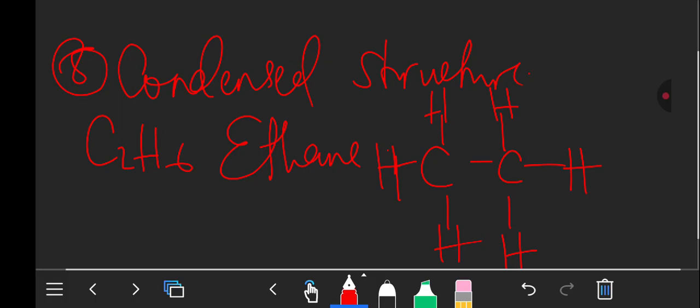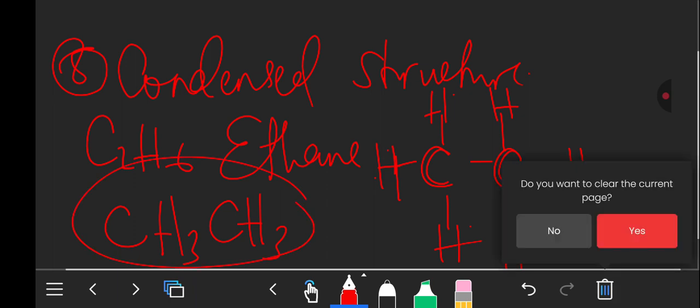Then how can you represent it using a condensed structure? We're going to start with this. We have carbon bonded to 3 hydrogens, so we just say CH3. Then we have another carbon bonded to 3 hydrogens, so we say CH3. So this is what we call a condensed form or condensed structure.